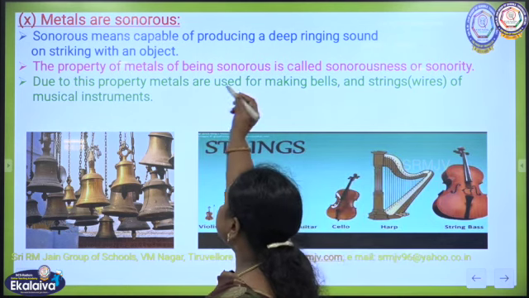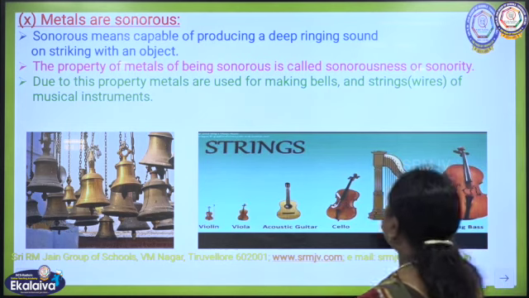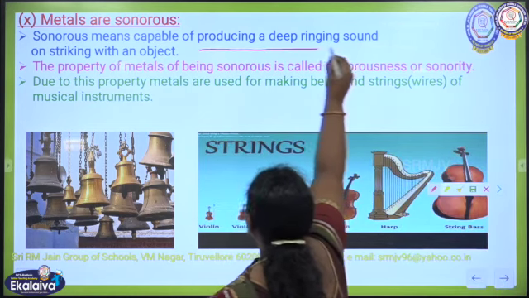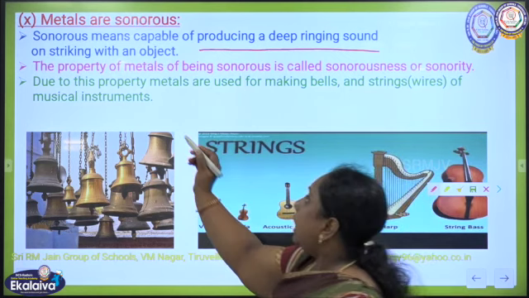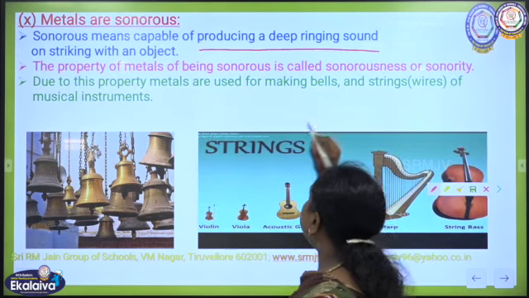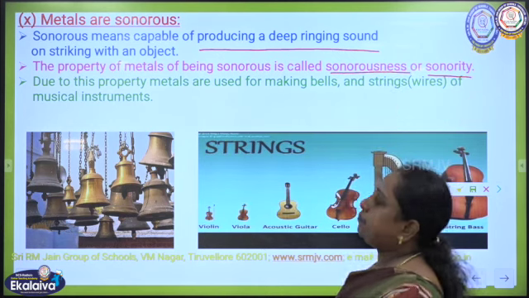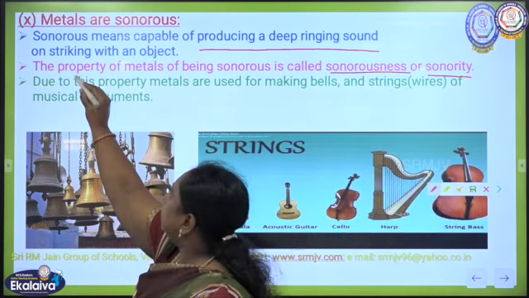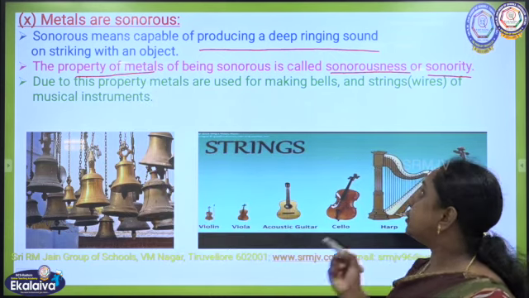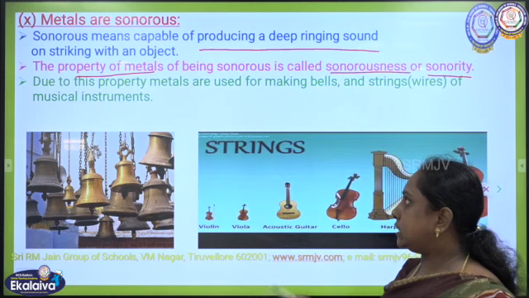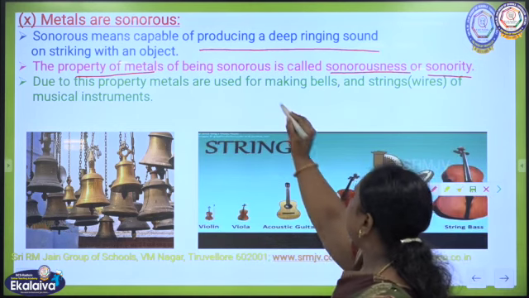Sonorous means capable of producing a deep ringing sound when struck. This property of metals is called sonorousness or sonority. It is the property of the metal which produces the ringing sound.